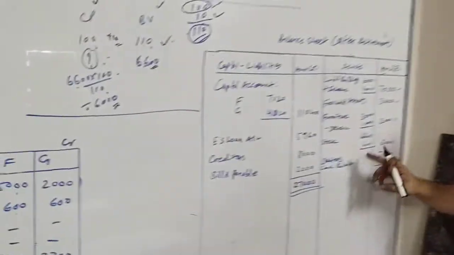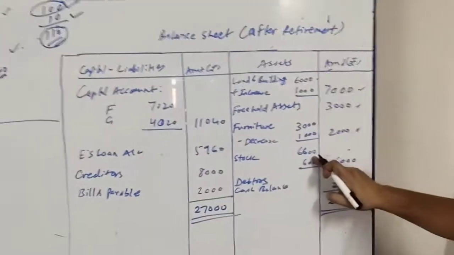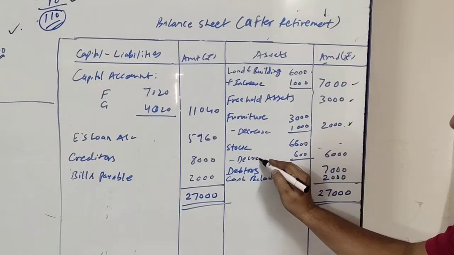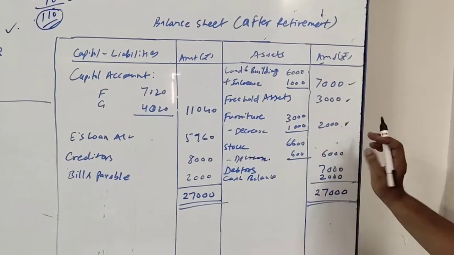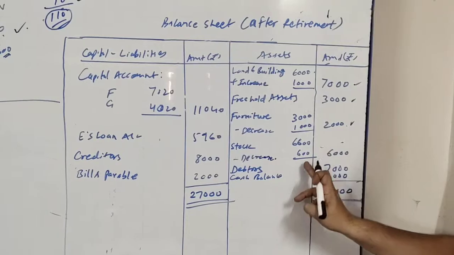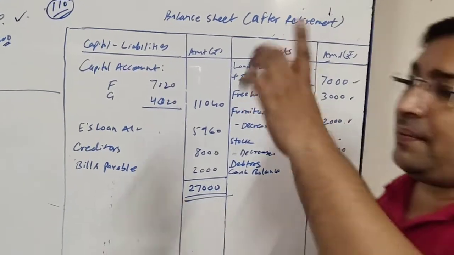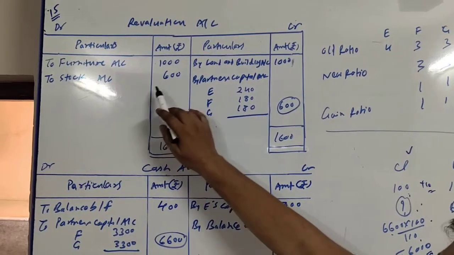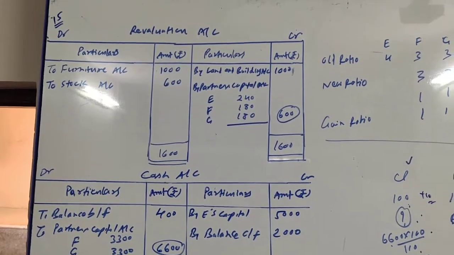So here it is stock 6600 minus decrease 600, outer column 6000, and this 600 being lost will be debited to revaluation account. So here it is revaluation account to stock 600.